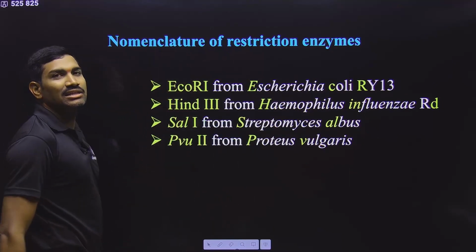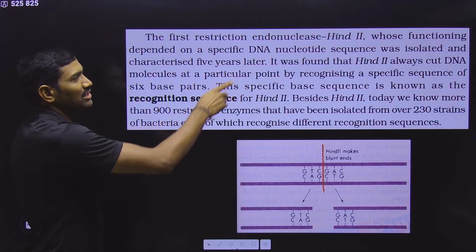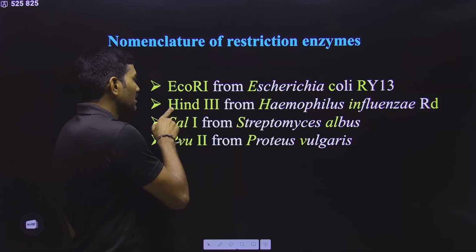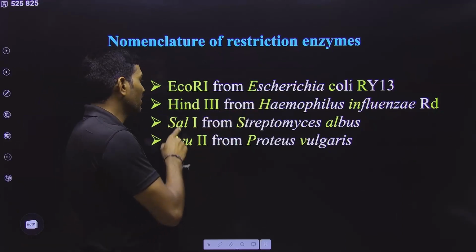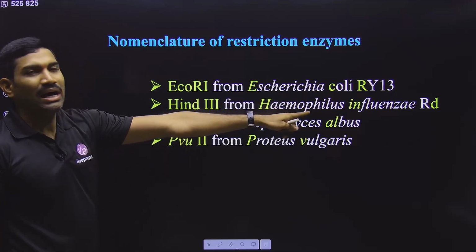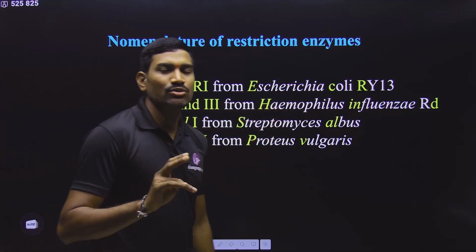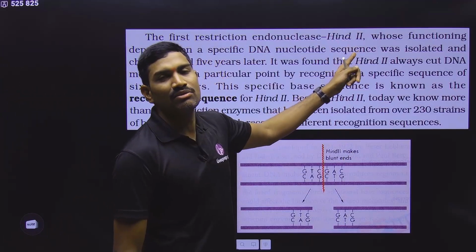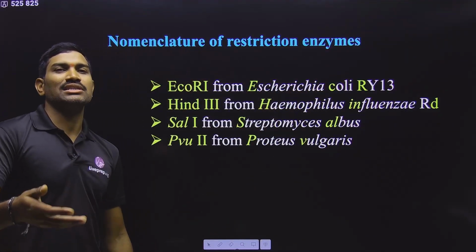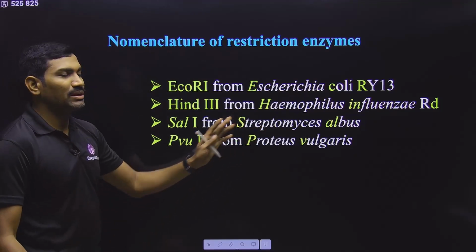But observe Hind 3, Hind 2, whatever it is. This Hind 2 we have studied here, right? Here I am writing about Hind 3, which is isolated from H, meaning Haemophilus, IN, meaning influenzae, and the D is from Rd. In this way, the first enzyme will be 1 and the second will be 2, but please remember here the name was directly given 2. So it is 2, and the next will be 3, then 4, then 5, likewise, the sequence in which these were isolated from that particular strain.